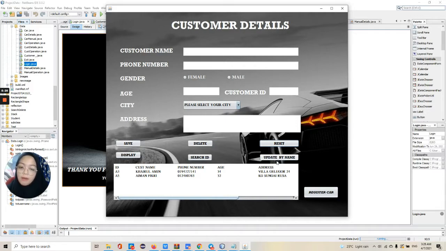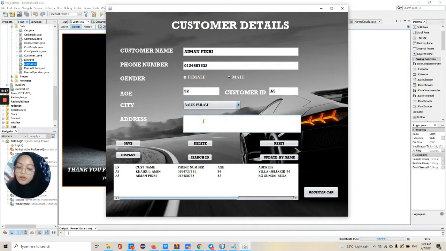I will tell about the update by name button. For example, I want to change Aiman Fikri's address. Just type his name here. Phone number is 102 480. Male, 32, ID A5.